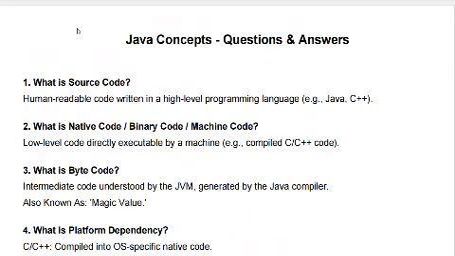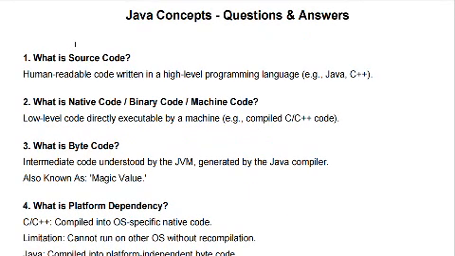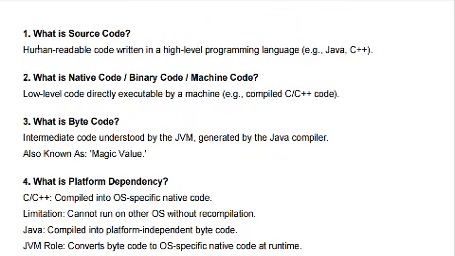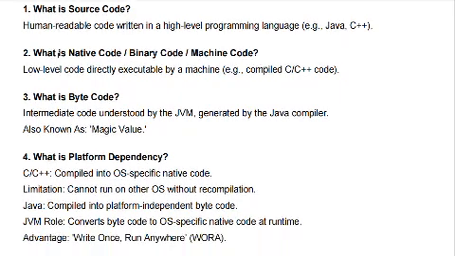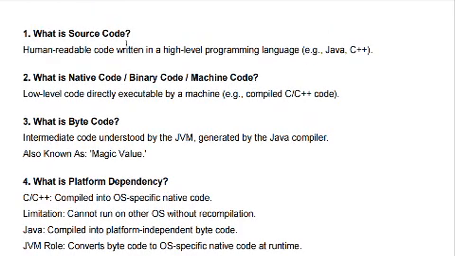Now coming to these important questions with answers. First is, what is source code? Source code is nothing but whatever code we are writing on our platform, like LeetCode or HackerRank. You are writing code to add two values or any executable code like hello world. That's called source code.